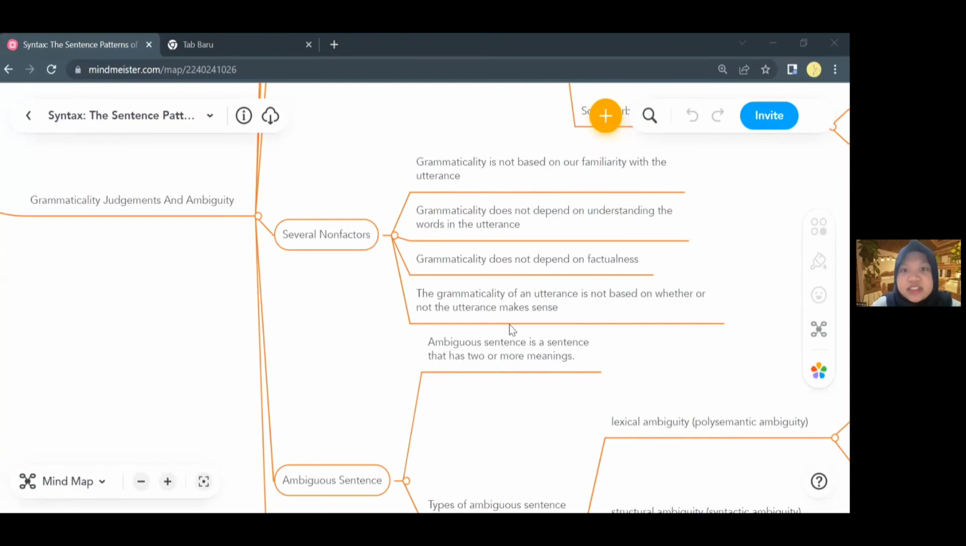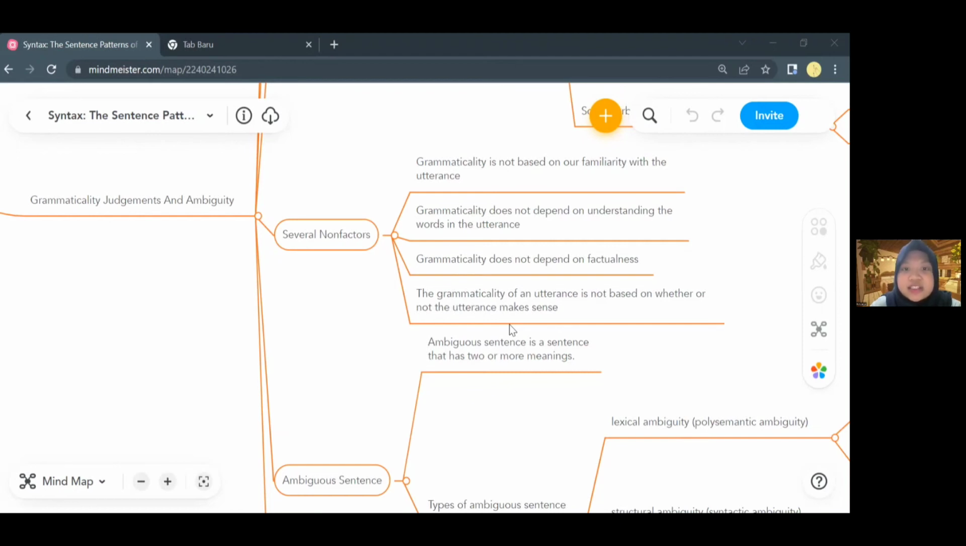Second, grammaticality does not depend on our understanding of the words in the utterance. For example, "polystyrene microbeads can be coated with a specified sensing ligand." The sentence contains certain scientific words that we might not understand, but it is still grammatical and will be understandable to a person who knows the meaning of all the words.